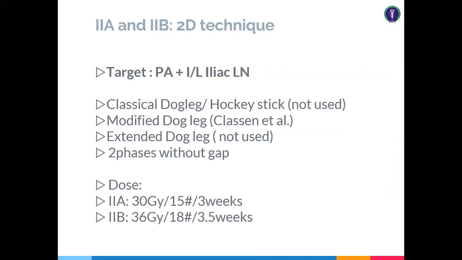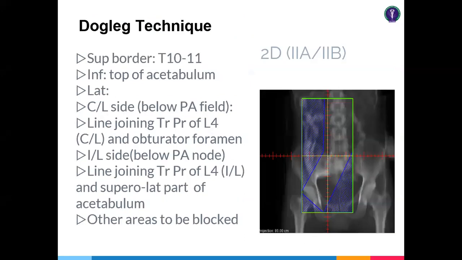And one thing is stage 2 disease. One thing I want to mention earlier: in the 2D era, stage 2 disease was treated with the classical dogleg field radiotherapy. In the picture, you can have an idea that the ipsilateral iliac lymph nodes and para-aortic lymph nodes are the target areas. So this looks like a dogleg. So these are called dogleg fields.